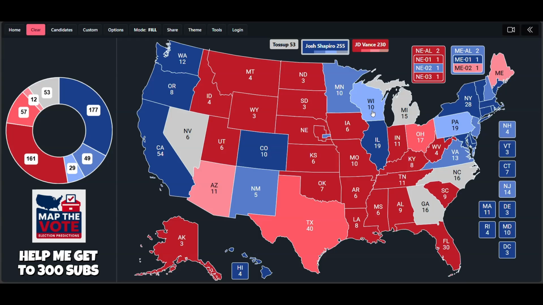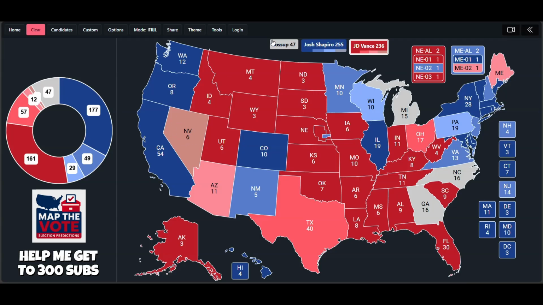Now, going on over to the state of Nevada, this is a state that Democrats won from 2008 all the way through 2020, and then Donald Trump finally flipped it for the Republicans for the first time since George W. Bush won it back in 2004. And Trump did win here by around 2.5 percentage points, I believe. And I think Nevada long term is trending towards the Republicans. I think JD Vance narrowly carries the state of Nevada by a tilt margin.